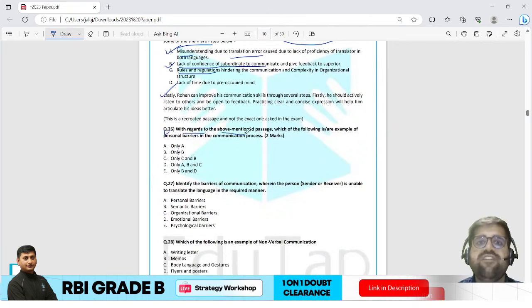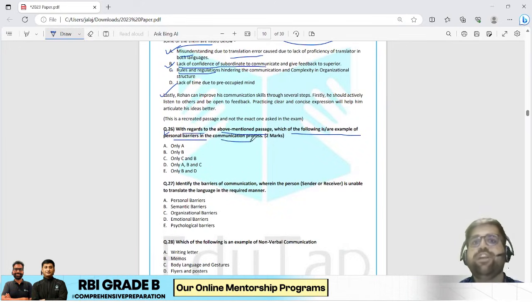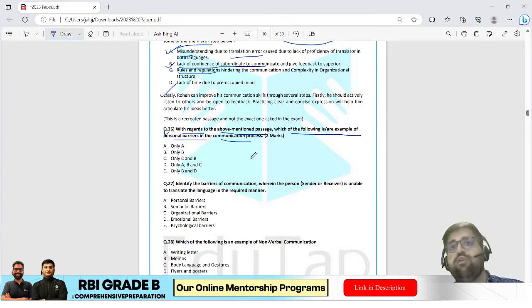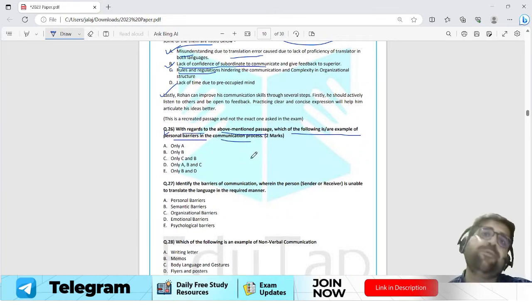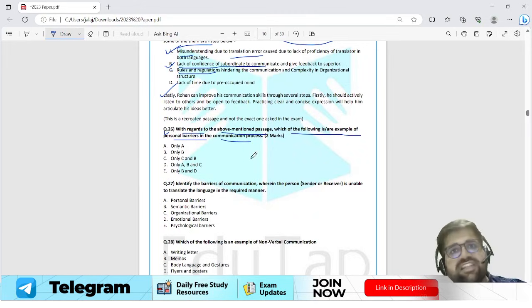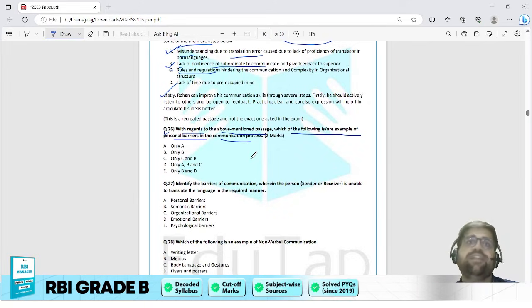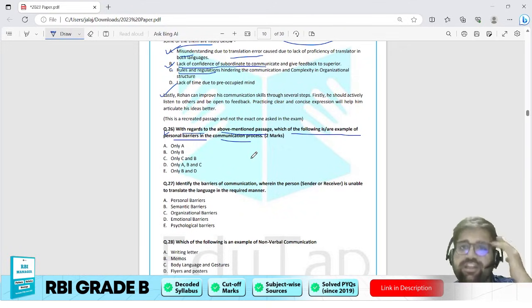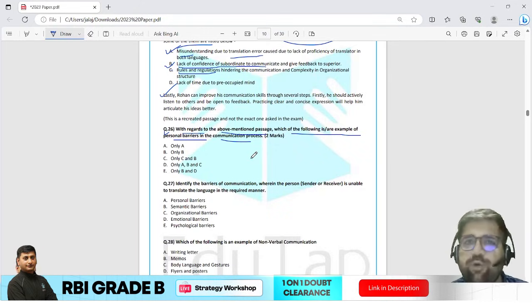With regards to the above mentioned passage, which of the following is an example of personal barrier of communication? Now, I hope you remember that there are 4 different categories of barriers of communication. First is your organizational barriers. Then you have your personal barriers. Then you have your semantic barriers. Then you have your psychological, or you also call them emotional barriers.